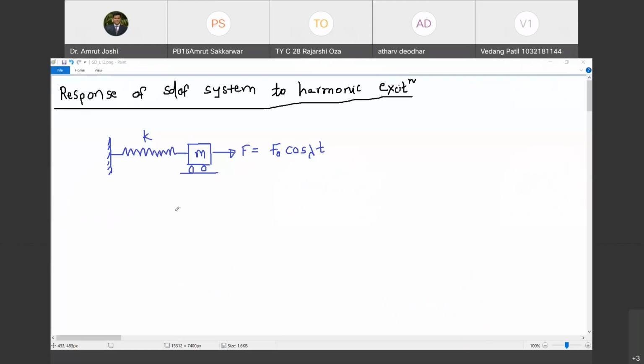In previous class, we have seen the response of a single degree of freedom system to a Heaviside step function, and now we want to look at the response of a single degree of freedom system to harmonic excitation. Harmonic excitation means a periodic signal. Before we look at the response of a damped SDOF system to harmonic excitation, let us begin with the response of an undamped single degree of freedom system, that means C equal to 0, so only spring stiffness is present, to the harmonic excitation. So let us have a look at this response. This is an undamped system.